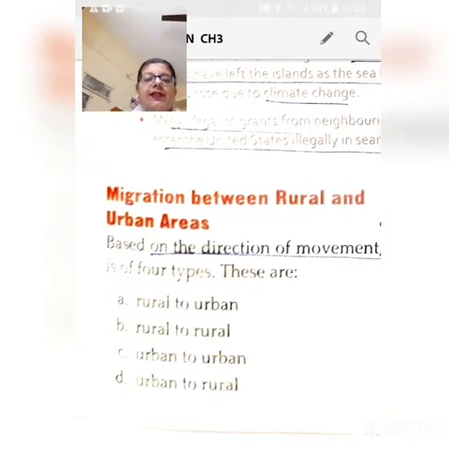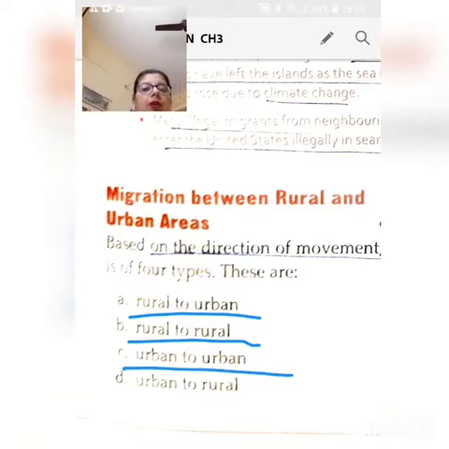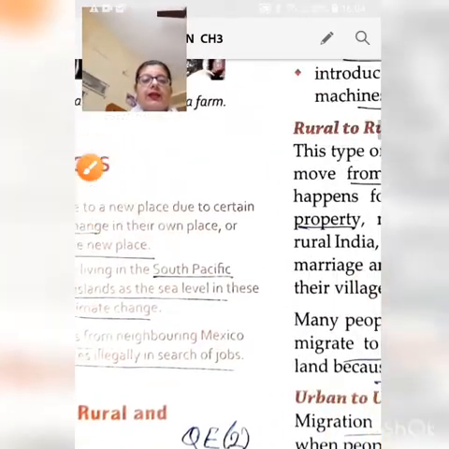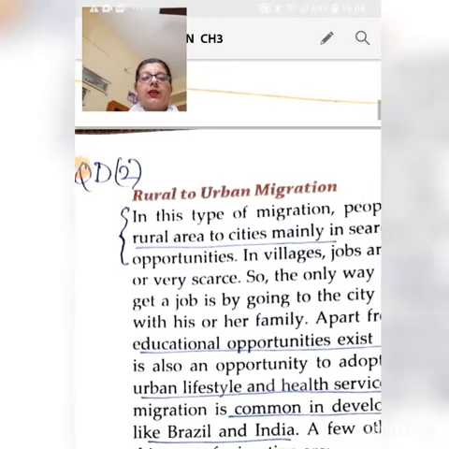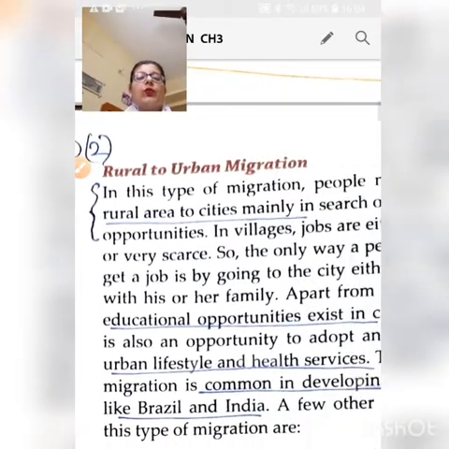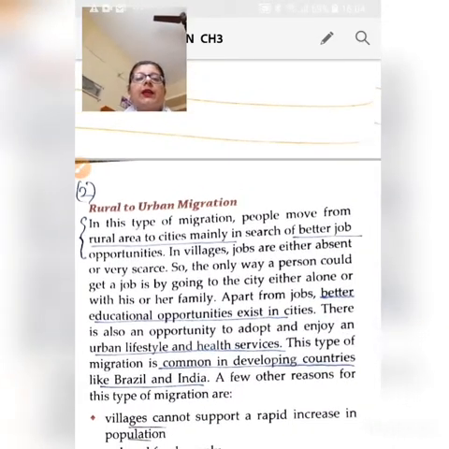The first type is rural to urban. The second type is rural to rural. The third type is urban to urban. And the fourth type is urban to rural. Then moving further on, first we study the migration called rural to urban migration. Now in this type of migration, the people migrate from rural areas to cities.